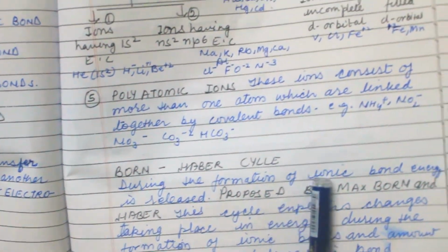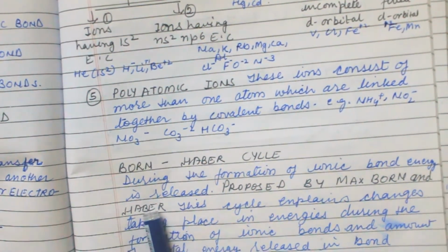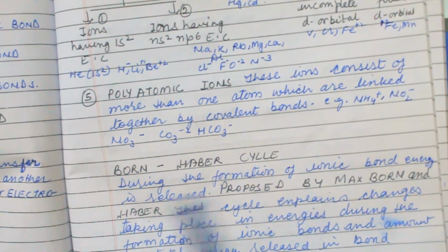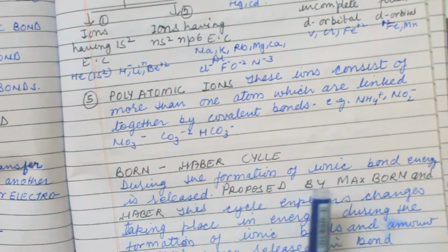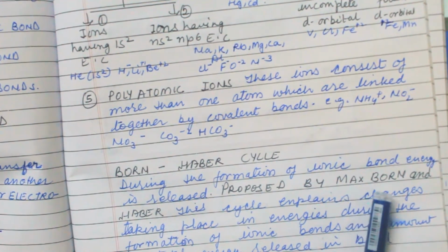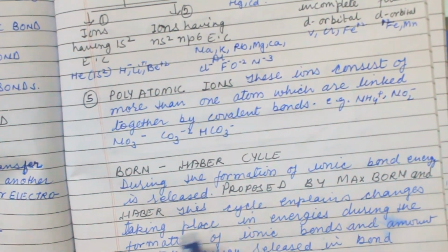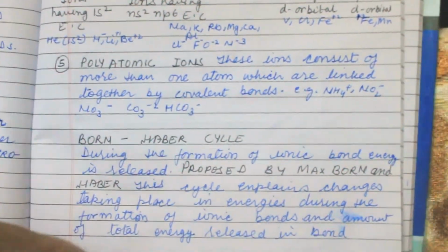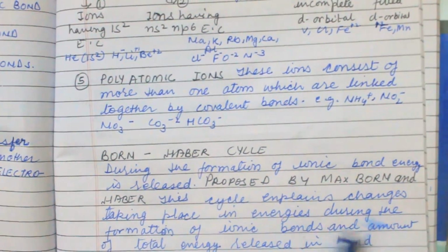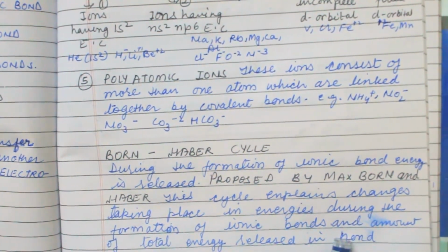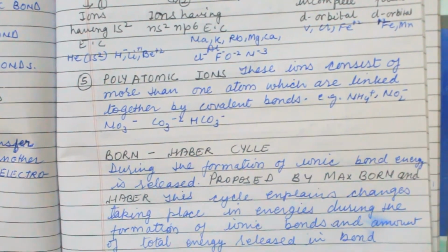Now Born-Haber cycle. During the formation of ionic bond, energy is released. When the ionic bond forms, energy gets evolved, that is exothermic, proposed by Max Born and Haber. This cycle explains changes taking place in the energies during the formation of ionic bond, the amount of total energy released in bond.